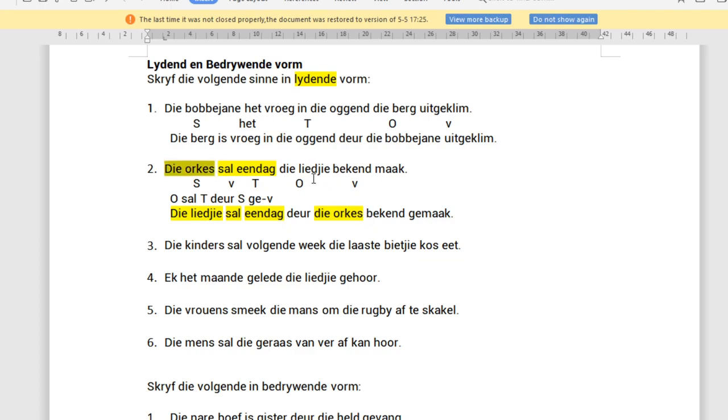And we've got, oh, I didn't highlight die liedjie. And we've got bekend gemaak. So double check that you have everything that you need. You have it here. The deur we didn't have, but we had to add it. So there must be a deur in your sentence. Okay.